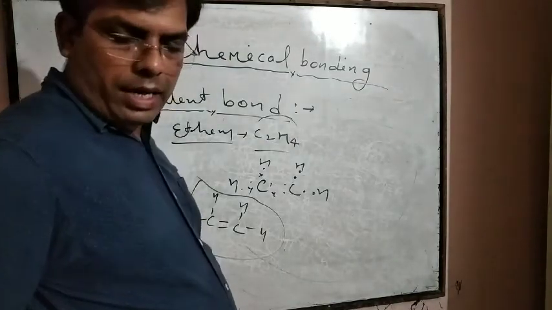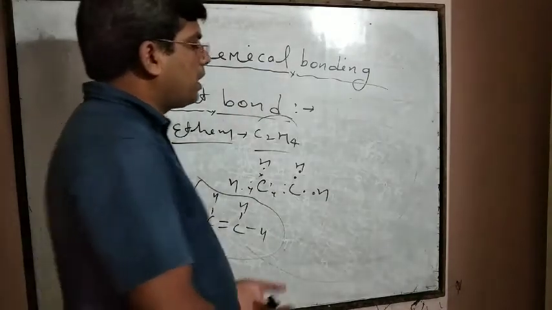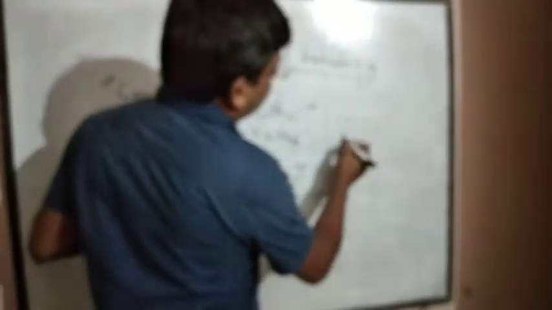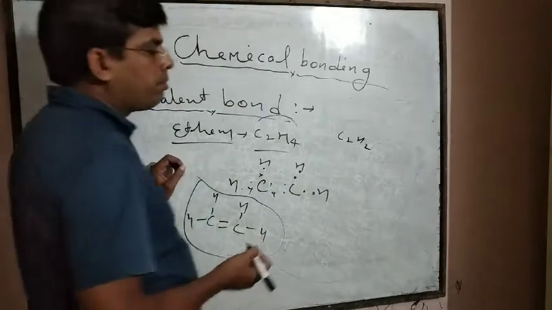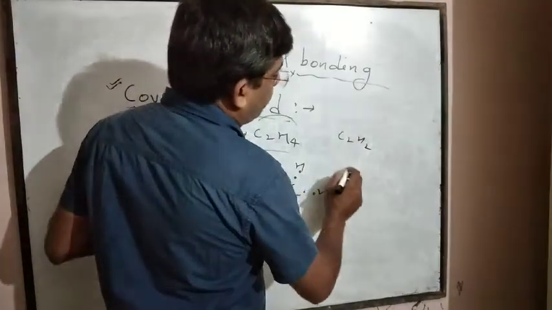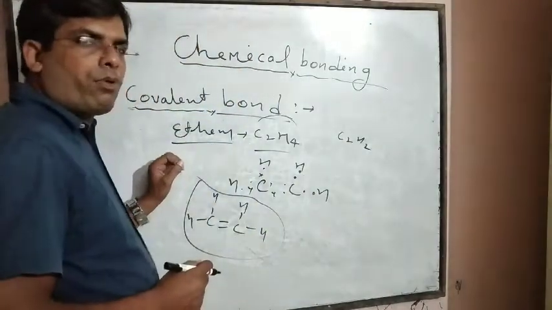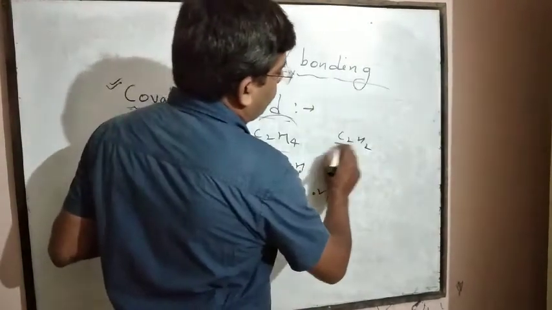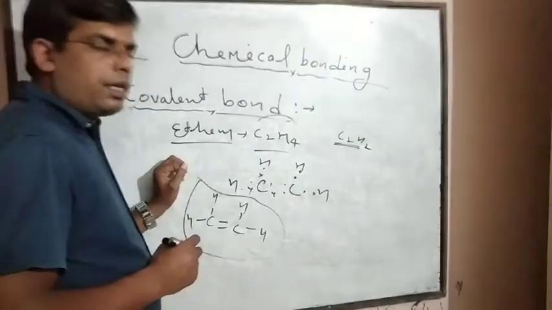If another unsaturated compound, alkynes, are taken like ethyne, C2H2, the general name of this compound is acetylene. Then between the 2 carbon atoms a triple bond is present. Now we will see how triple bond formation takes place.